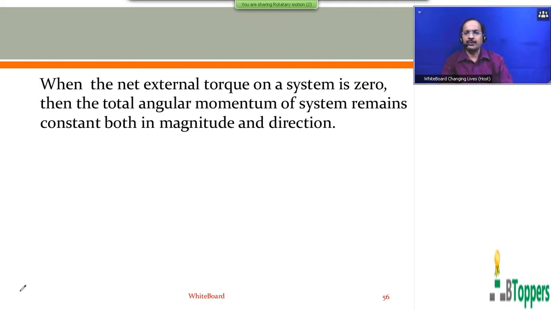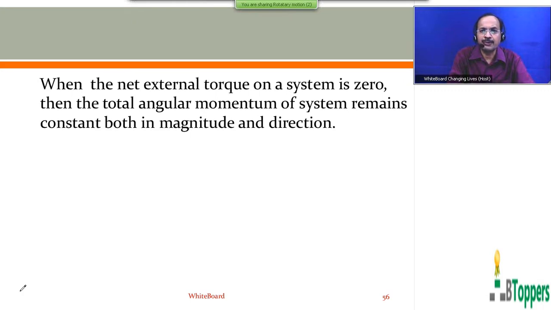Next, I want to show a comparison between the relationships I have discussed so far in pure translatory motion and similar relationships we have in pure rotational motion. The equations of motion for a rigid body performing pure rotational motion about a fixed axis look similar to the equations of motion for a rigid body performing pure translatory motion. As I discussed already in the past, some of these similarities have already been discussed.